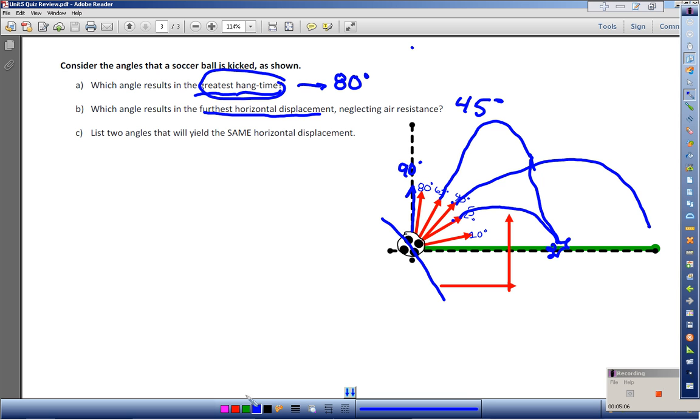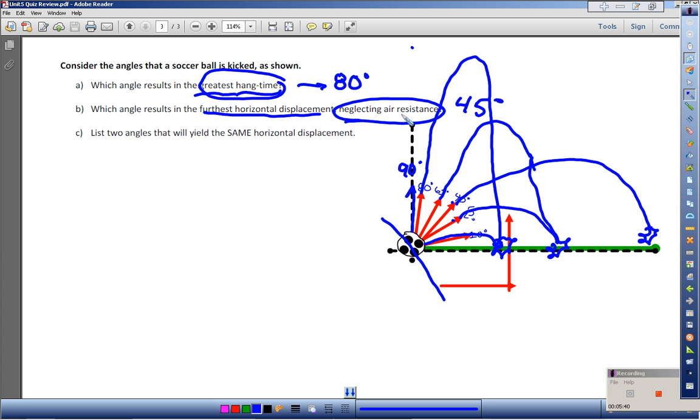Similarly, for the 80-degree angle, I get tons of hang time, but not very much downfield velocity, so I end up hitting relatively close to where the soccer ball was kicked. For the 10-degree angle, I have tons of downfield velocity, but not nearly as much hang time, so I'm not in the air for very long. They balance out. And it turns out that the 45-degree angle, if you neglect air resistance, is the angle that will give me the furthest horizontal displacement.